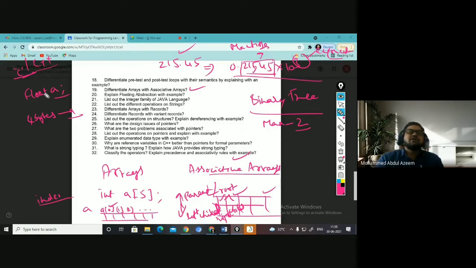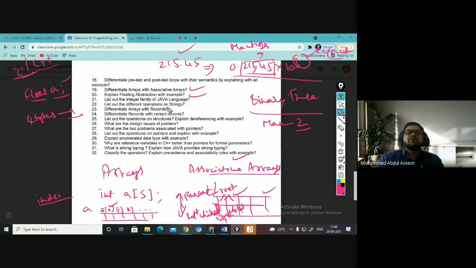Hiding non-essential details from the user is said to be abstraction. What do you mean by abstraction? Basically, hiding non-essential details or implementation from the user is said to be abstraction. So this is said to be floating abstraction because for the float data type, how much memory is reserved for mantissa and how much is reserved for exponent is being hidden from the user. This is what is said to be the floating abstraction. With an example means you can show like this, right?